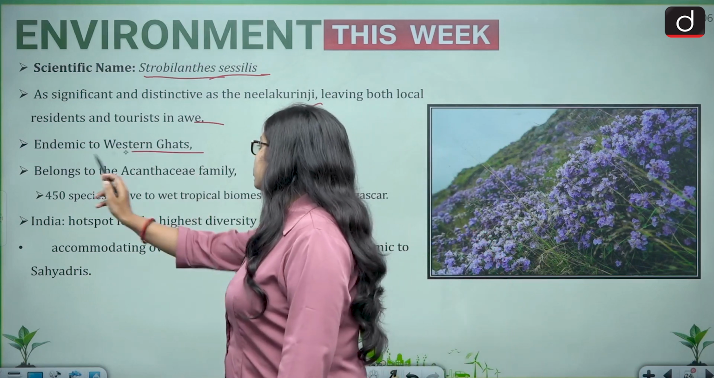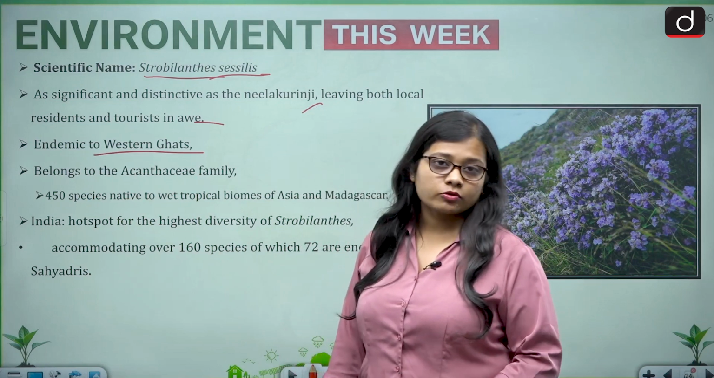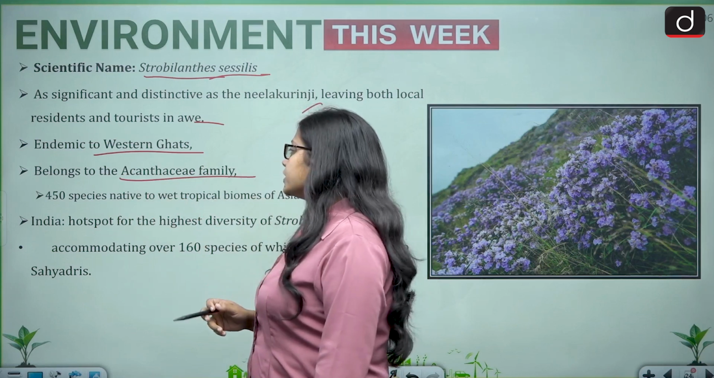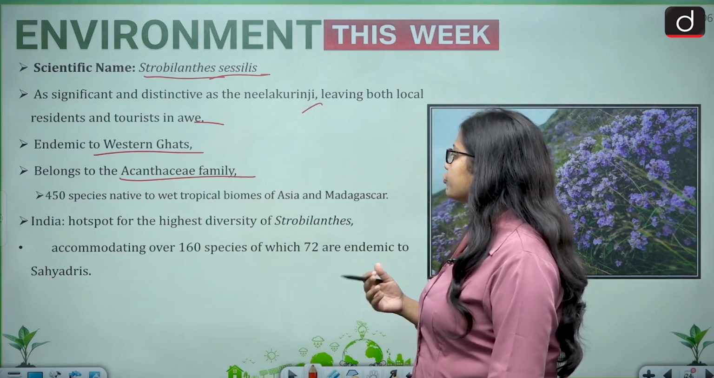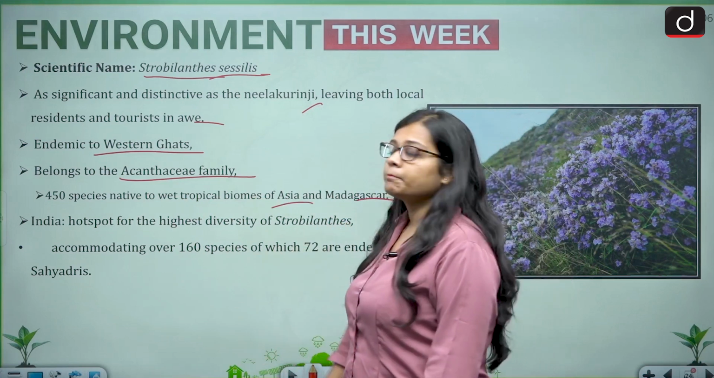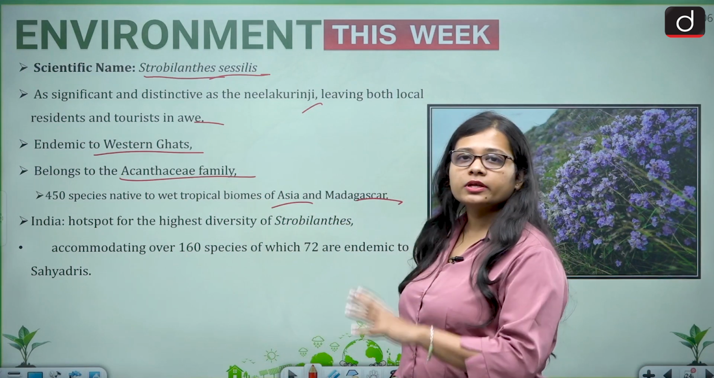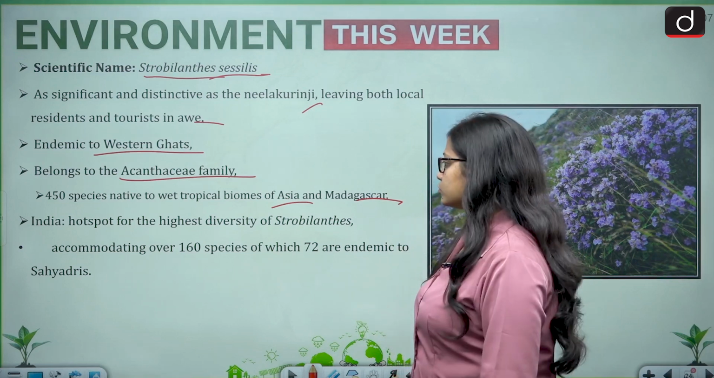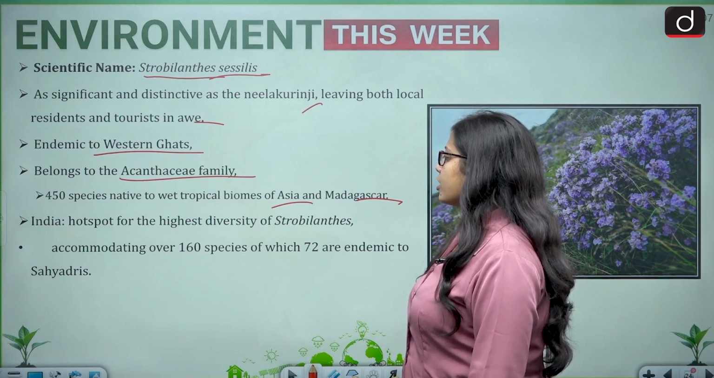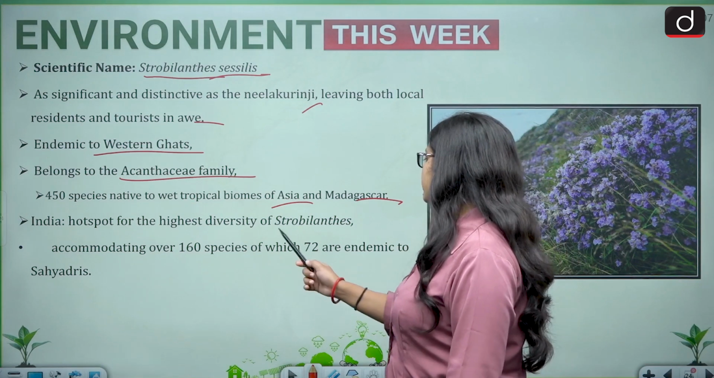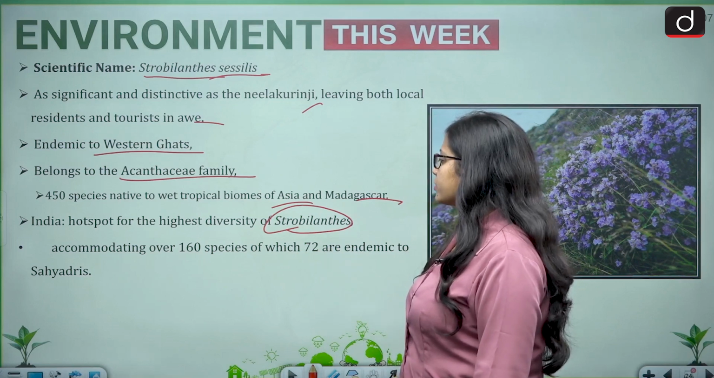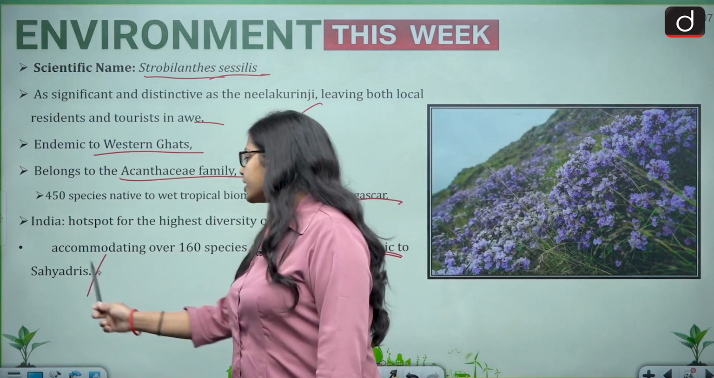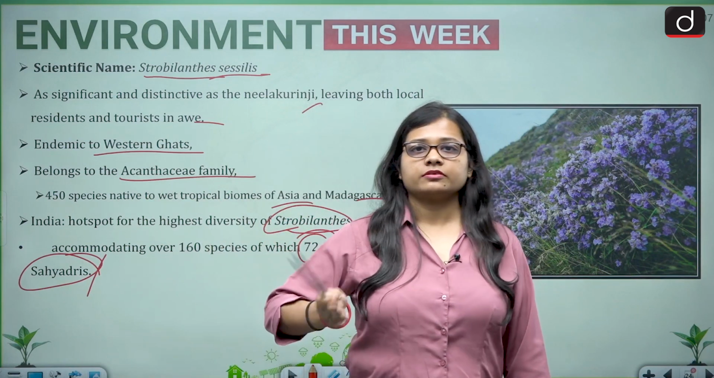It is endemic to the Western Ghats, and if we talk about one state, then that can be Kerala. It belongs to the Acanthaceae family, and there are around 450 species native to wet tropical biomes of Asia and Madagascar. So it is not that it only takes place in India, it takes place on other continents also. In India, it is a hotspot for the highest diversity of Strobilanthes, accommodating over 160 species, of which 72 are endemic to the Sahyadris. When we say Sahyadris, it means the Western Ghats.